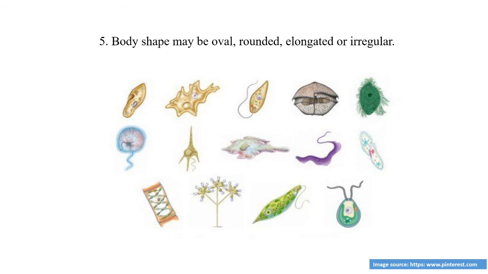Then the next characteristic, body shape. As I said, they are microscopic and exist in numerous quantity. Their shape is irregular. Some of the protozoan animals have an oval shape, some are rounded, and some show rectangular or elongated shapes, meaning there is a variation in the shape of the cell of a protozoan animal. But generally the word we use is that the shape of a protozoan animal is irregular. Irregular means it is not definite.